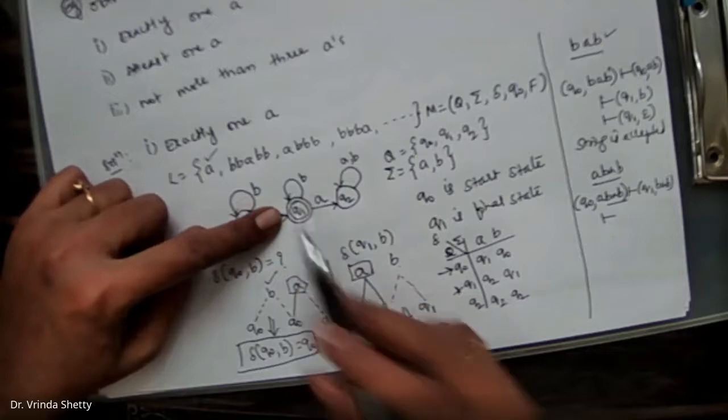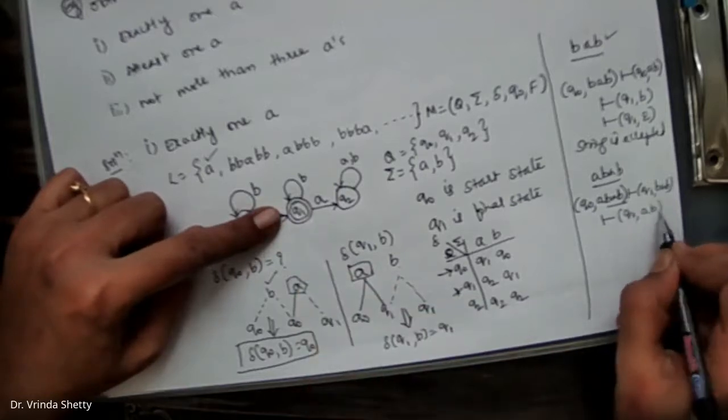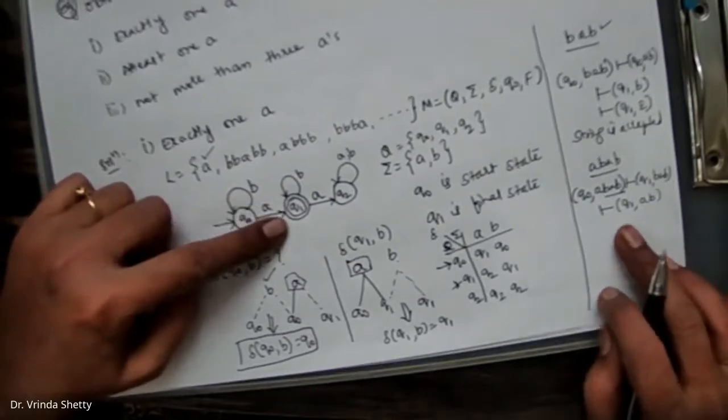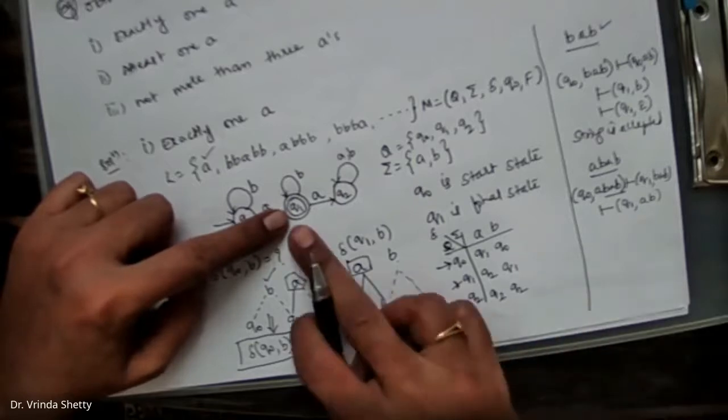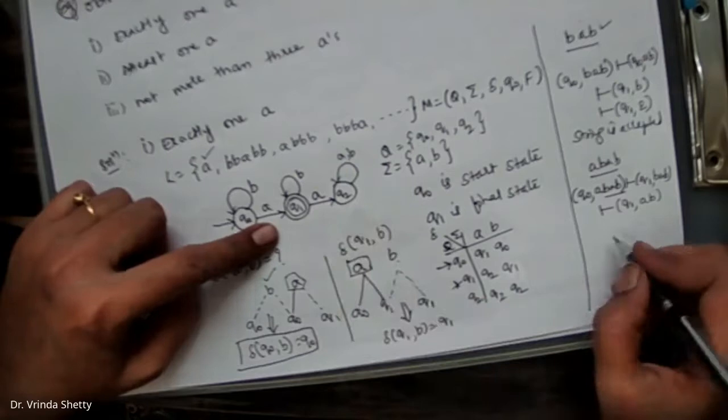Input is B. Q1 on B, where is it going? It is in the state Q1 itself. Q1, A, B. B has gone. Now next, you are in the state Q1. Input is A. As soon as the second input A is encountered, it goes to the next state, Q2.